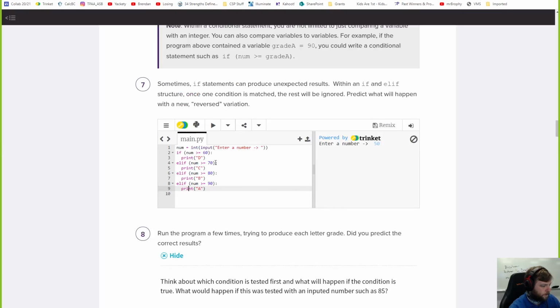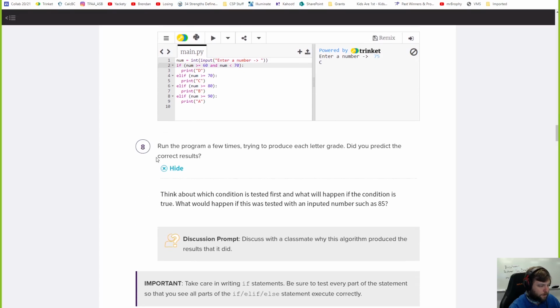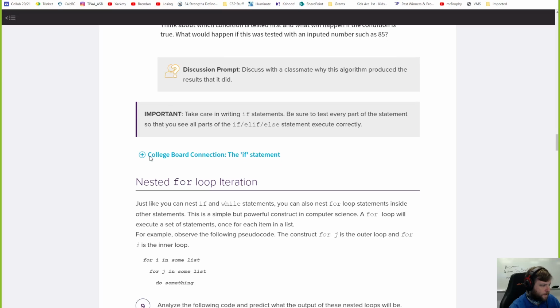So like for this one, if I want to say this and number is less than 70, this would be better. So now if I do a number like 75, I'm going to get a C. So that's one thing you can do. Just make sure it caps those ranges. It doesn't make it unlimited. But you'll learn that later, I'm sure. I want to show you that.